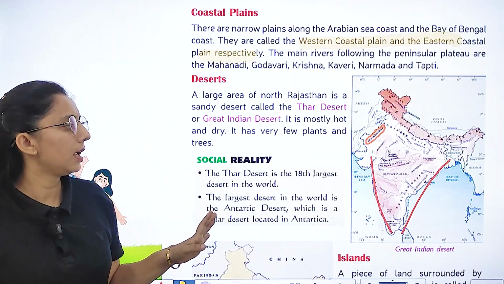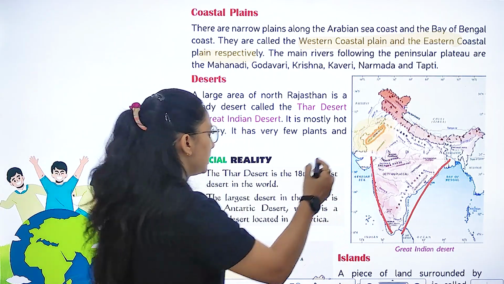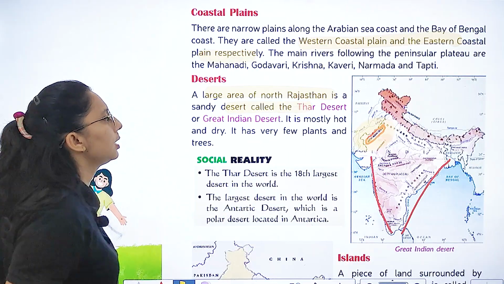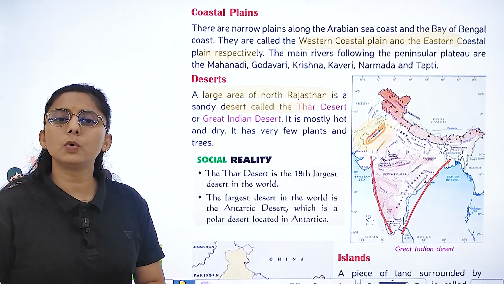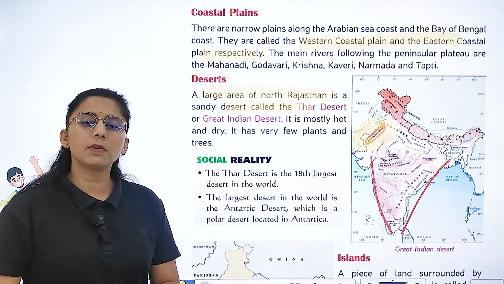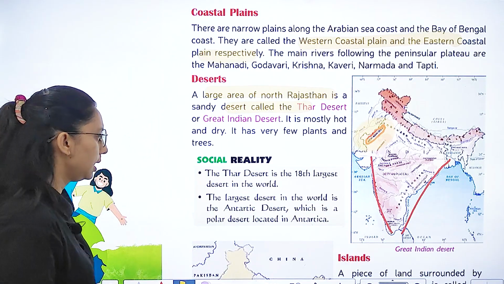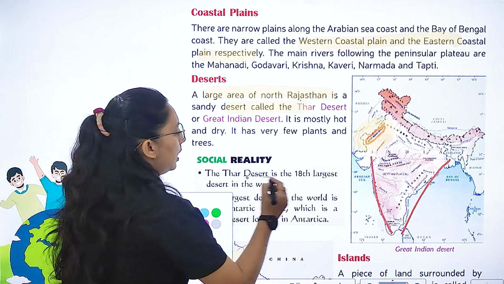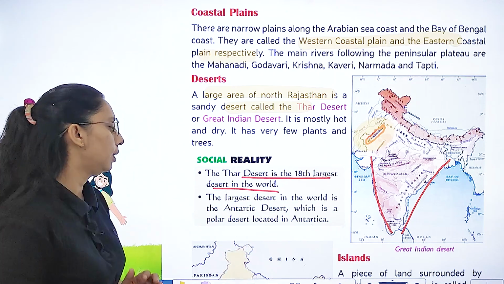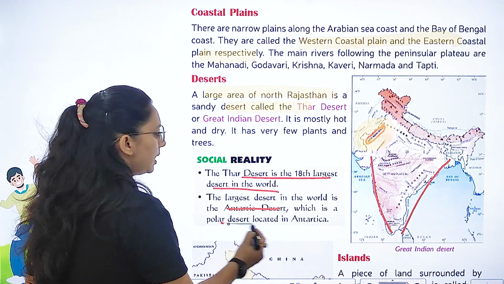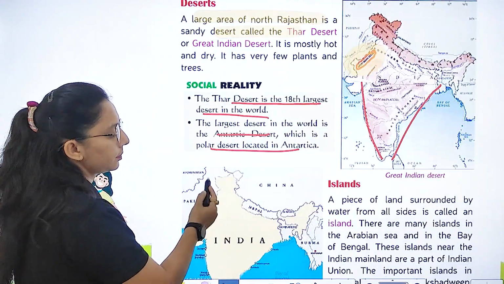Next is desert. Here lies your desert, that is Thar Desert in Rajasthan, and the land area of North Rajasthan is sandy. It is mostly hot and dry and very few plants can be seen. Thar Desert is the 18th largest desert in the world, और जो largest desert है वो Antarctic desert है, जो आपका polar desert Antarctica में located है.